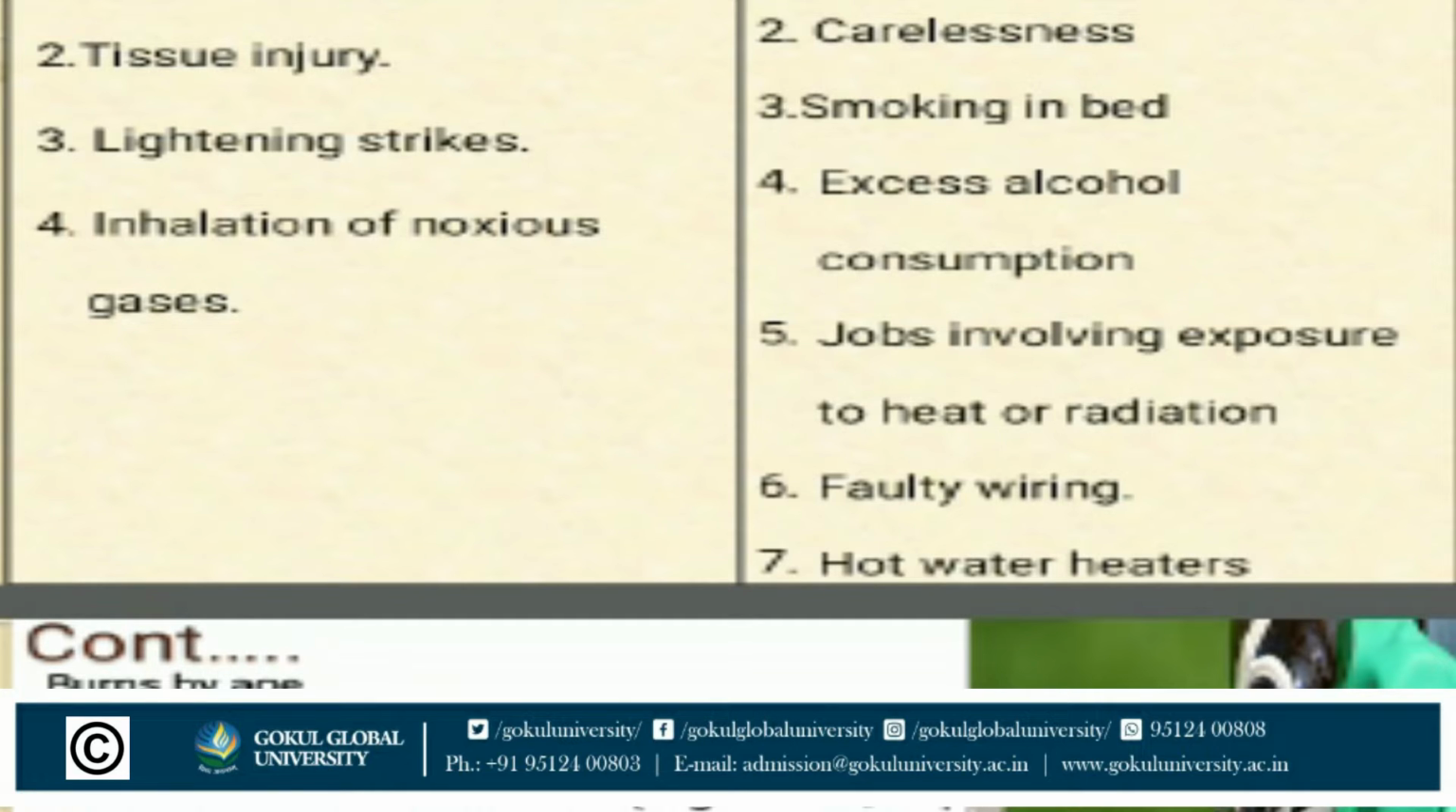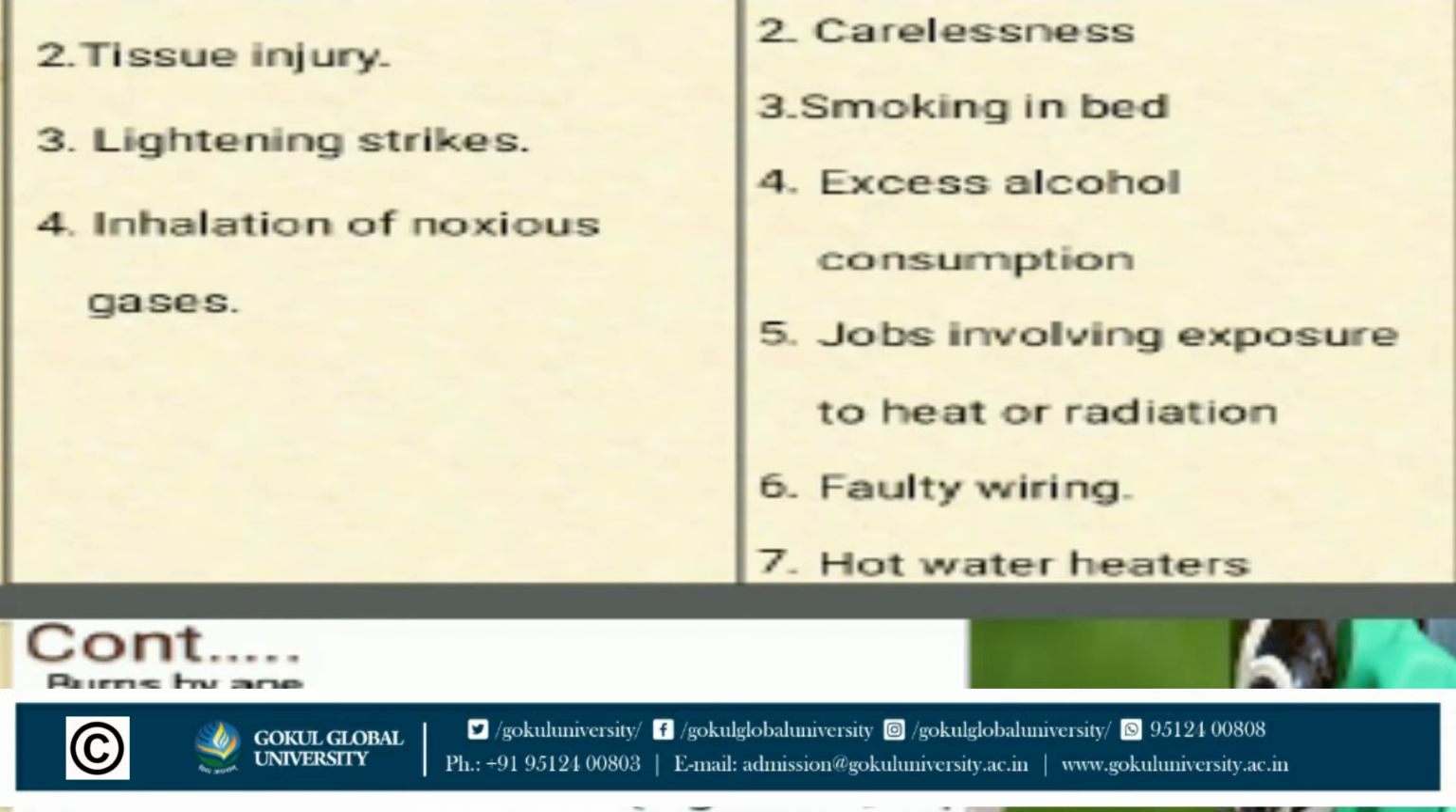Which risk factors are responsible for burn injuries? First, stress, carelessness, smoking in bed, excess alcohol consumption, jobs involving exposure to heat or radiation, faulty wiring and hot water heaters. Stress is also a risk factor of burns. If a person is under stress, they are not able to take care of themselves, so stress is one type of risk factor. Then carelessness: many people are very careless about themselves and also about their children, so that is one important thing. Then next one, smoking in bed.